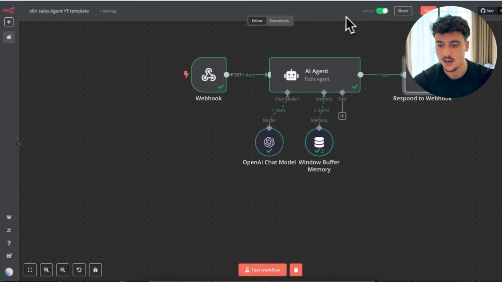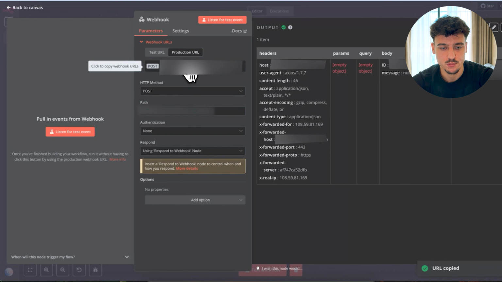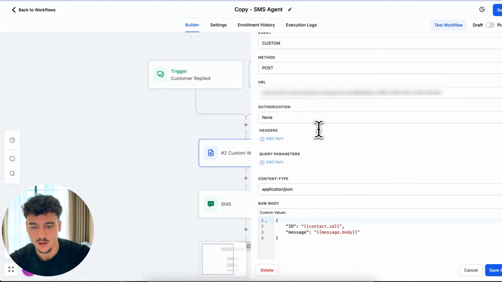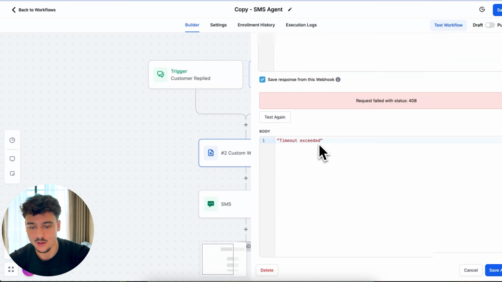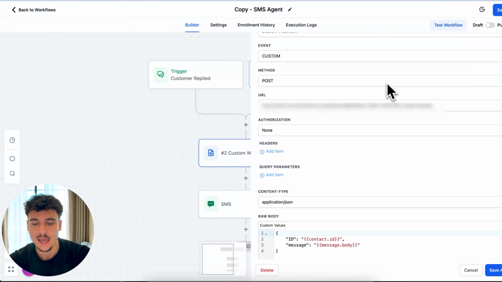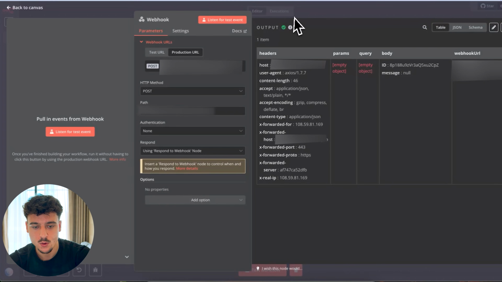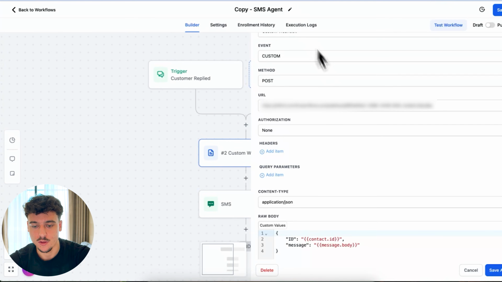So now we have everything fully set up. We just need to make one more change. We're going to go ahead and click on the webhook, and we need to go to production URL in the top. We're going to click on production URL, go back to GoHighLevel, actually go up here and paste in this production URL. You'll also notice that right now I'm unable to save this because we need to execute a successful test request for this specific contact. And now that we have the production URL here, what we can do is we can click on save and make sure that you toggle this to active. If you don't have it active, it's not going to work. So now that we have it saved, it's on active, and we have the production URL in here.